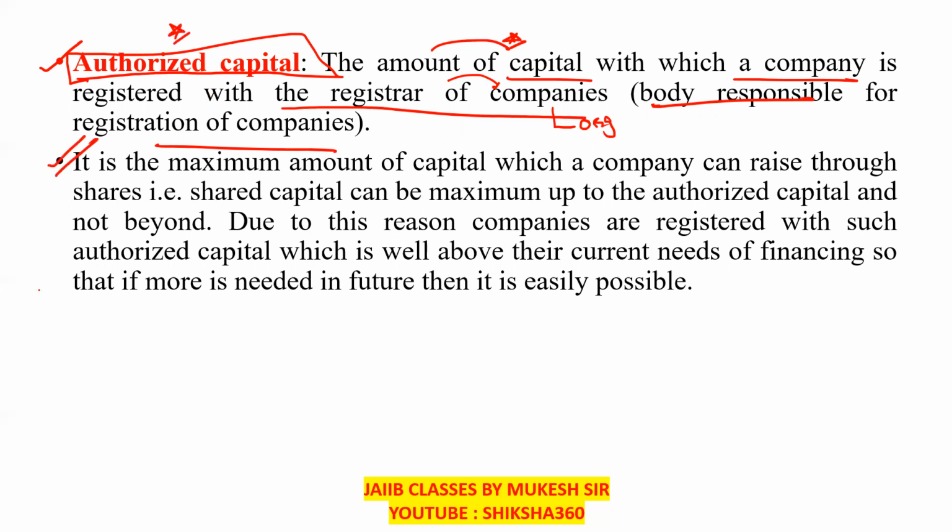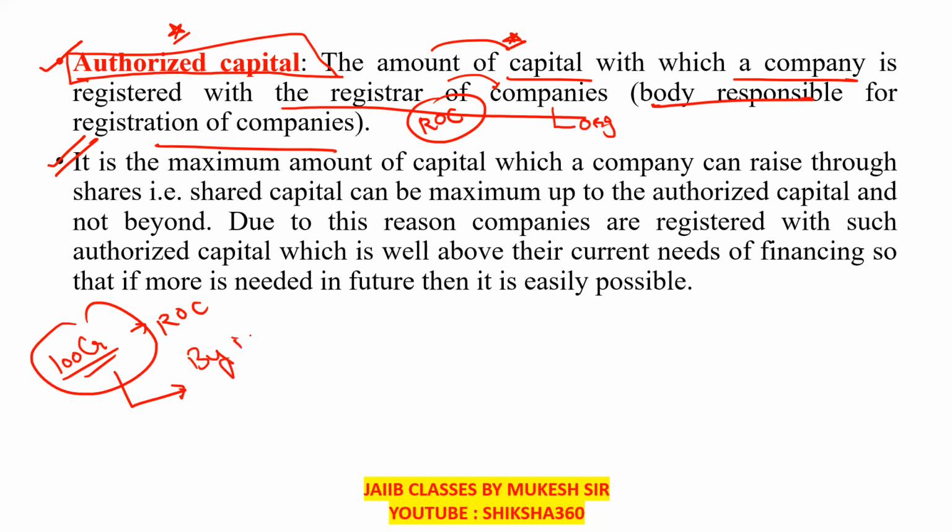So it is the maximum capital of a company which a company can raise through its shares. Like if a company is registered with 100 crore with the ROC, the registrar of companies, this is the maximum capital which they can raise from the market by issuing shares of that much amount. So it is the maximum amount of capital which a company can raise through shares.